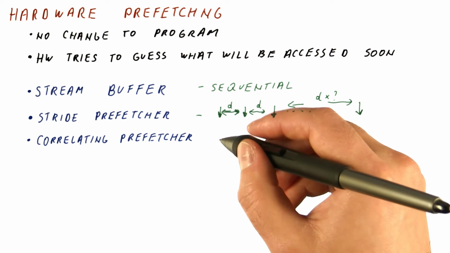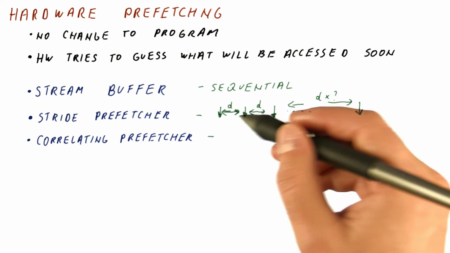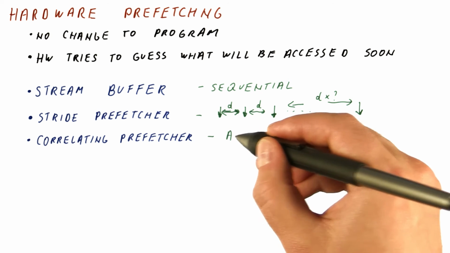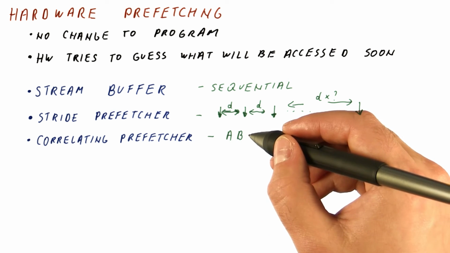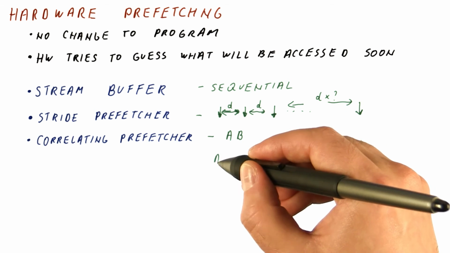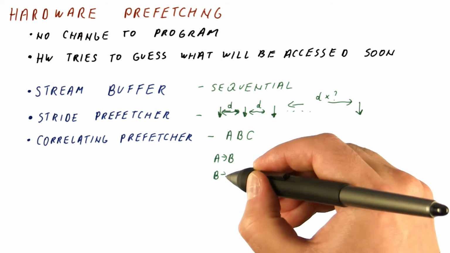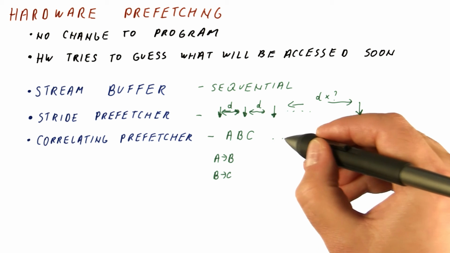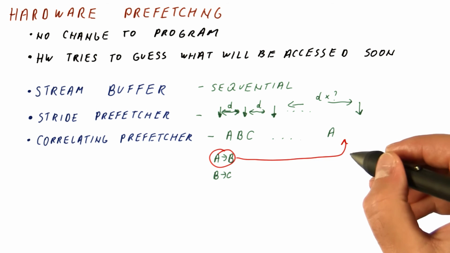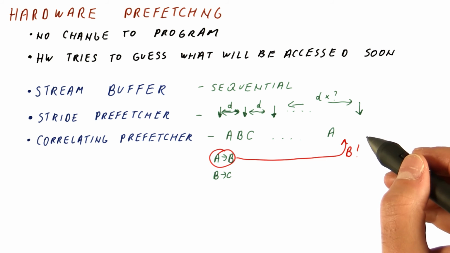A correlating prefetcher is trying to predict sequences of accesses that are not sequential or at the same distance from each other. The way it does this is when we see A and then B accessed, it remembers in some sort of a table that when A comes, then B comes. Then when C comes, it remembers that after B comes C, and so on. And then later on, if we see A, it's going to look here and issue a prefetch for B. If we do access B, it's going to look here and issue a prefetch for C, and so on.